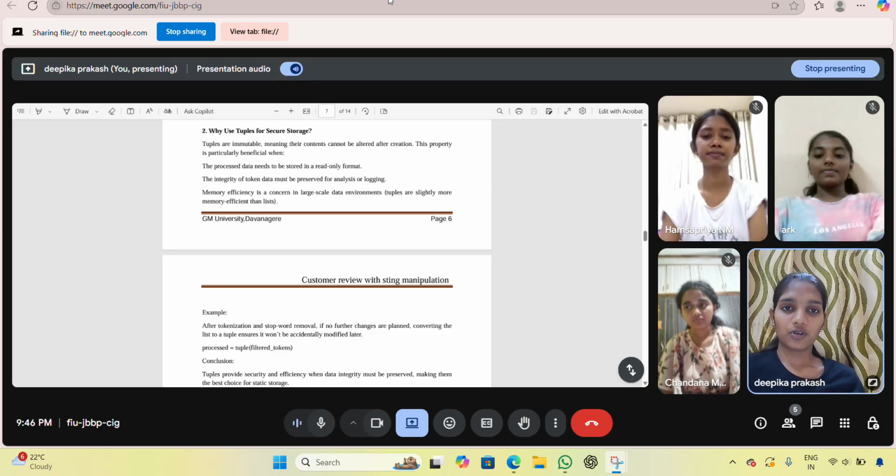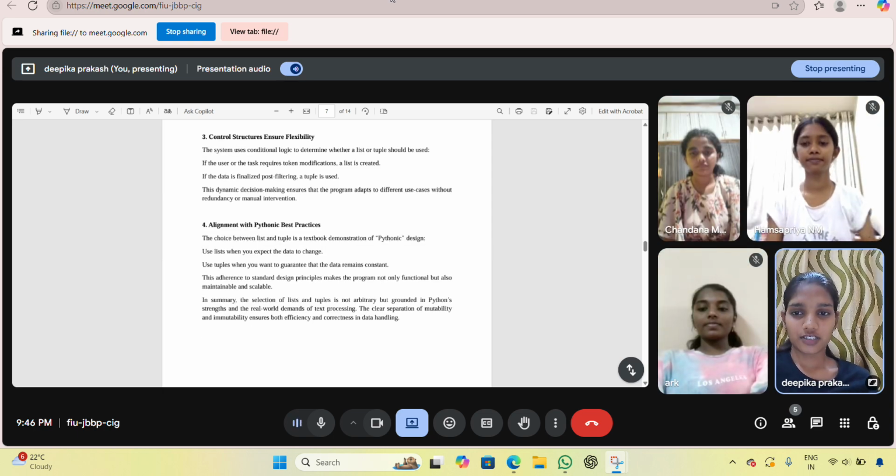We also want to save memory in large-scale data environments. For example, after tokenization and filtering, if no changes are expected, we convert the list to a tuple: processed equals tuple of filtered tokens. Tuples provide security and memory efficiency when data should not be changed.